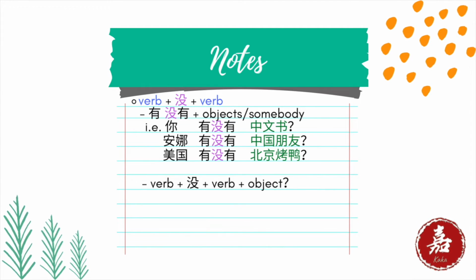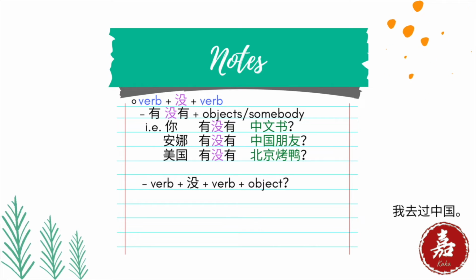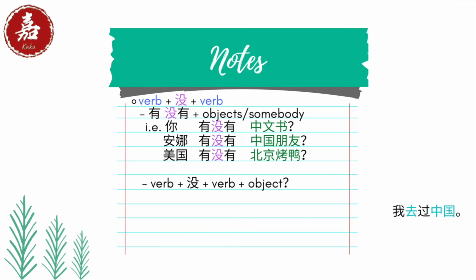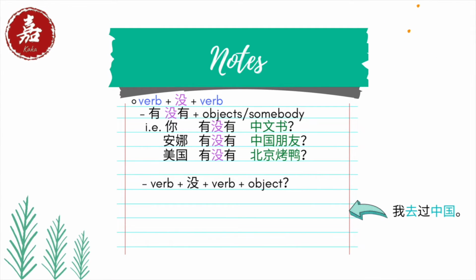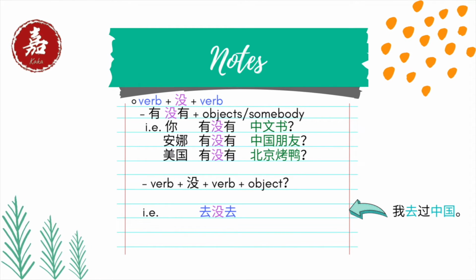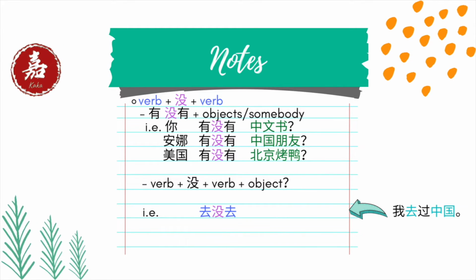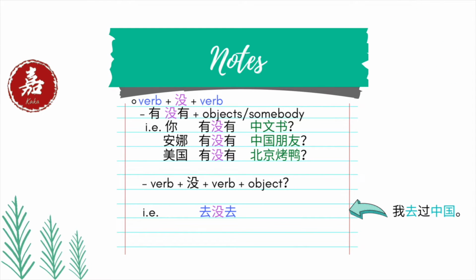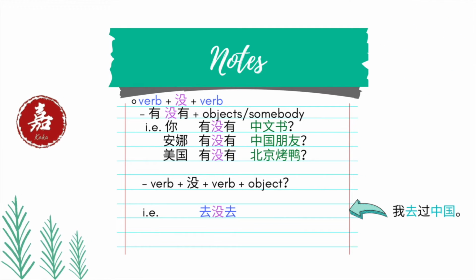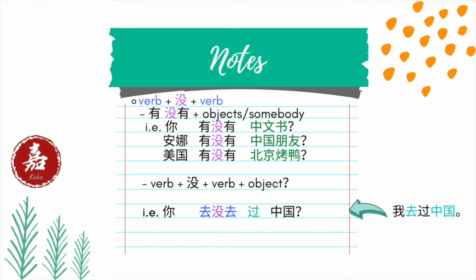Then if the verbs are action verbs like 我去过中国, of which the predicate is a phrasal verb 去中国, 过 is used after the verb to indicate having had this experience before. According to the structure, the yes or no should be 去没去, only on the verb. However, when negating the verb, the particle 过 shouldn't be omitted. Therefore, the accurate yes or no will be 去没去过. Then the question is, 你去没去过中国?